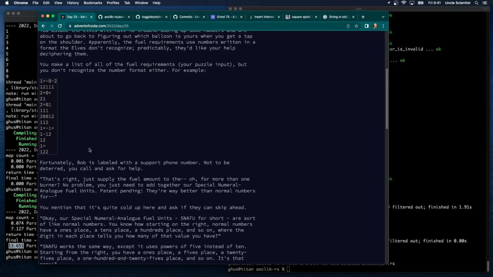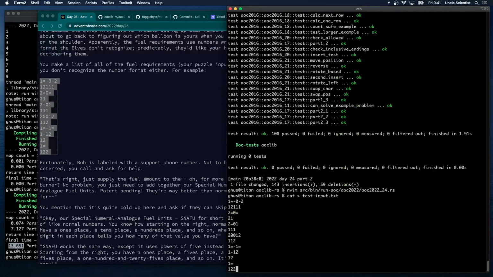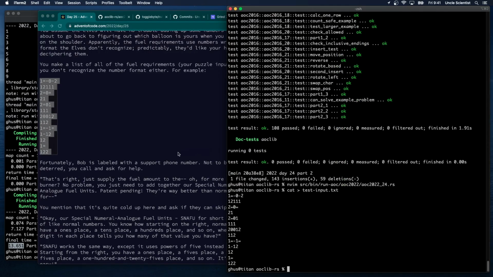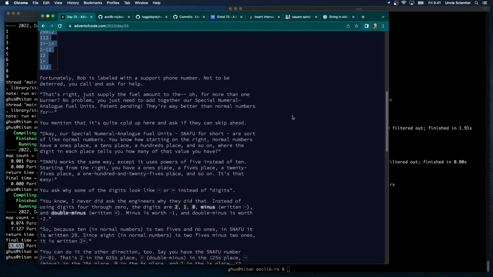Okay, you make a list of all the fuel requirements, your puzzle input, but you don't recognize the number format either. Yeah, I don't. I guess this is our test input. Fortunately, Bob is labeled with a support phone number. Not to be deterred, you call and ask for help.